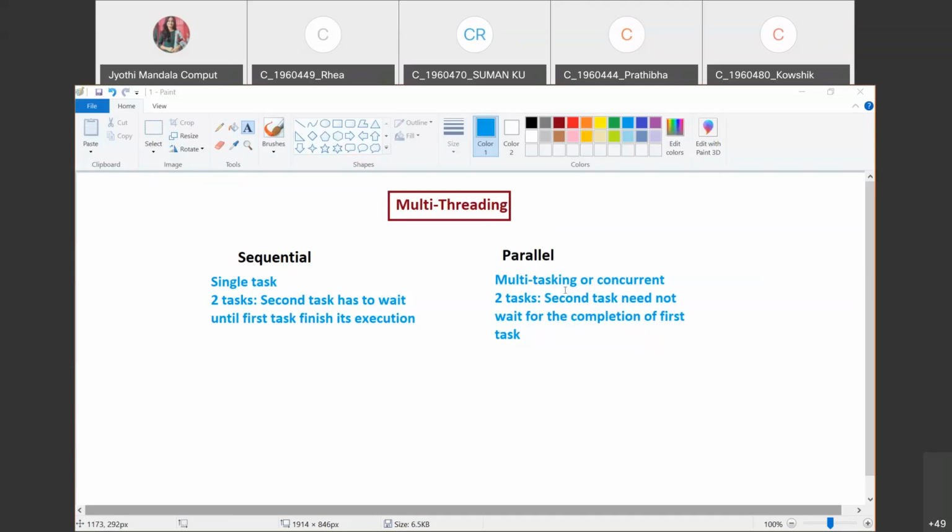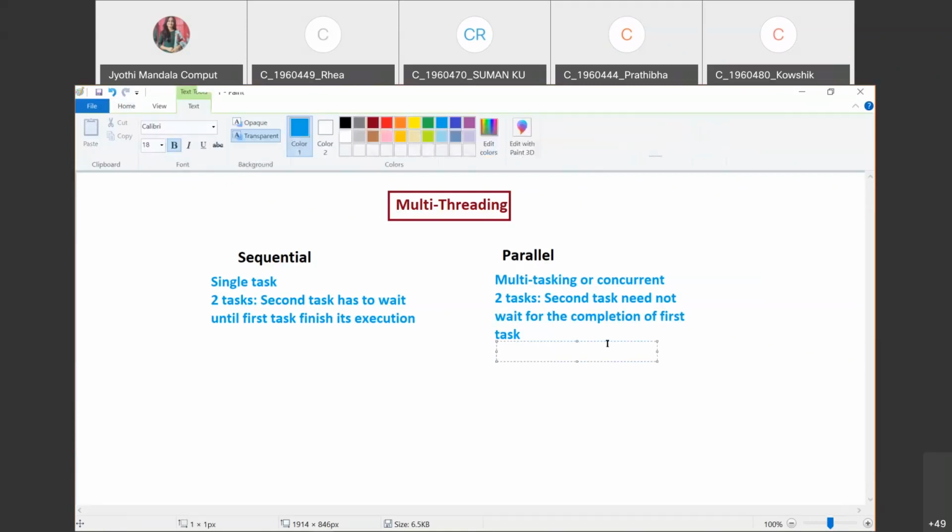But parallel or concurrent execution means the processor can switch between the tasks.